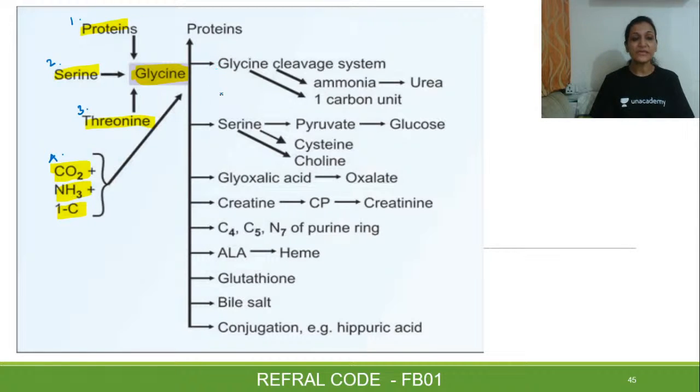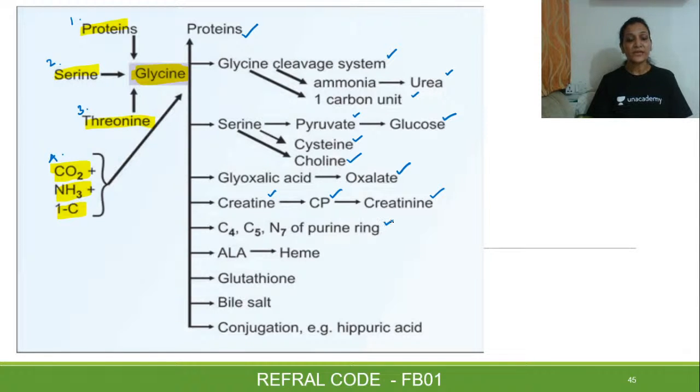And when glycine needs to be broken down, what will happen? It can go into protein. It can form urea or one carbon unit. It can form serine, which can further enter into pyruvate or the glucogenic pathway. It can form cysteine or choline. Then glycine can lead to formation of oxalate. It can lead to formation of creatine, creatine phosphate, and finally creatinine.